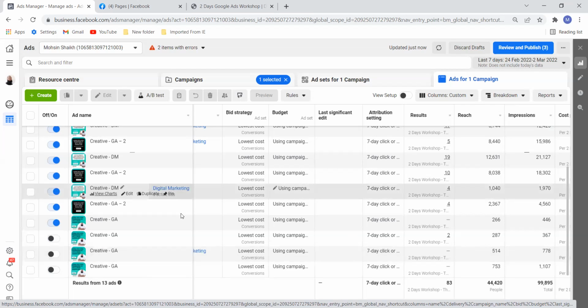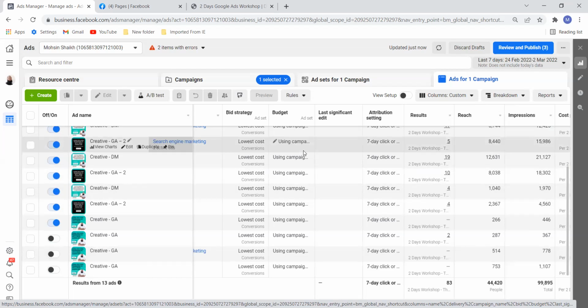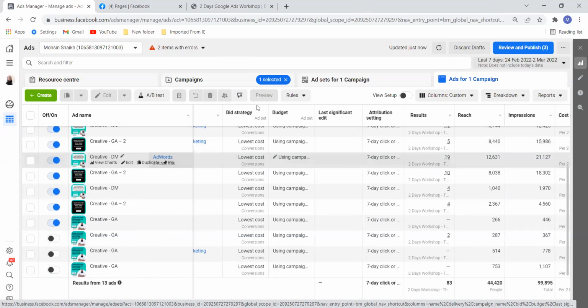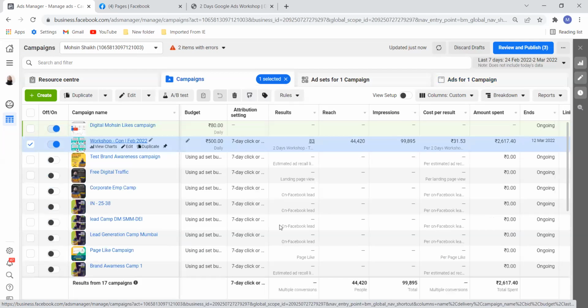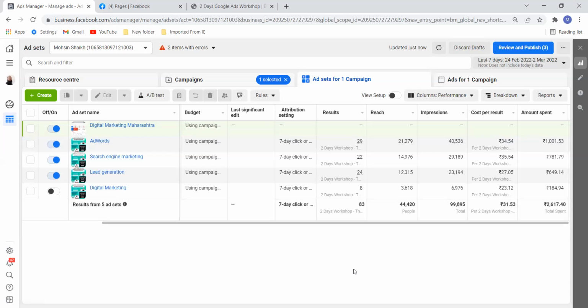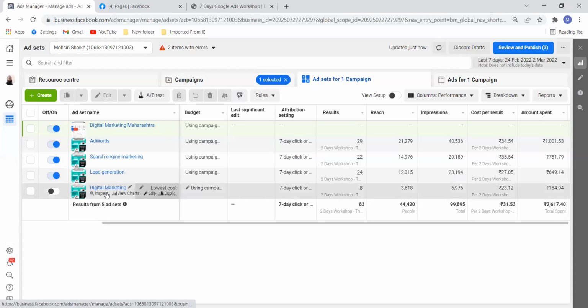So this is the perfect example which we discussed just now. It is one campaign. Let me tell you, no one will share this data with anyone, which I am sharing with you. I know from whom I have learned, they never showed me this, but I know the pain. That is the reason I share my data. I will teach you how to target. See, this is how I've created 4 different ad sets.